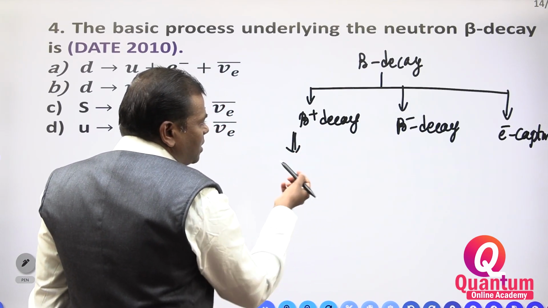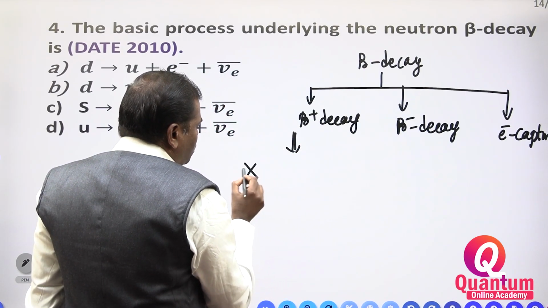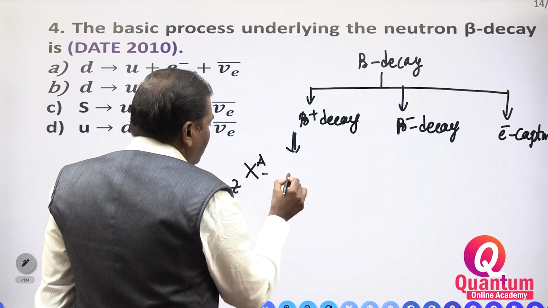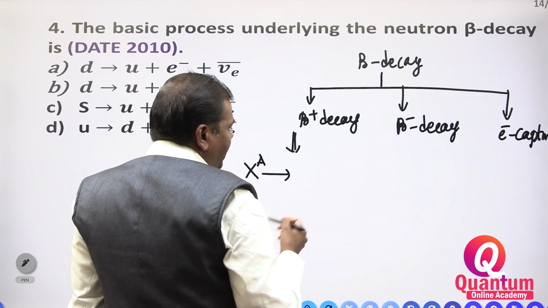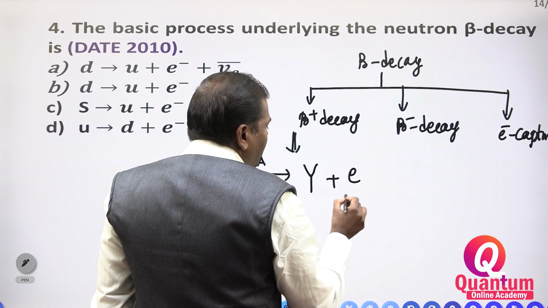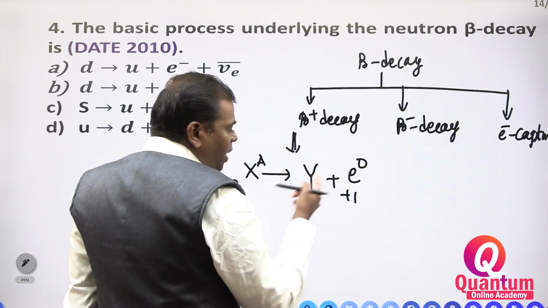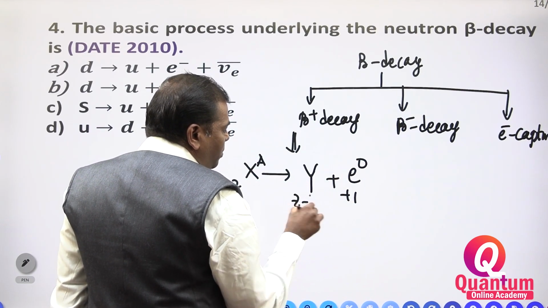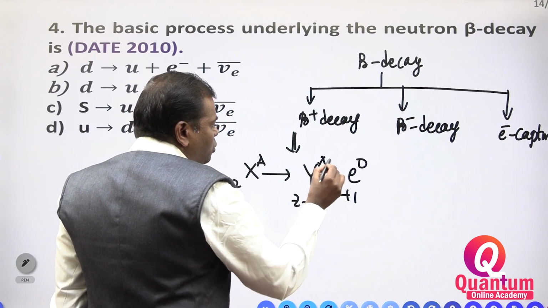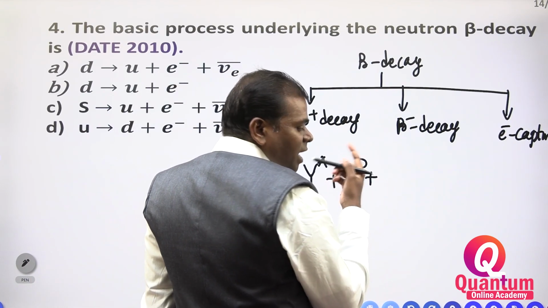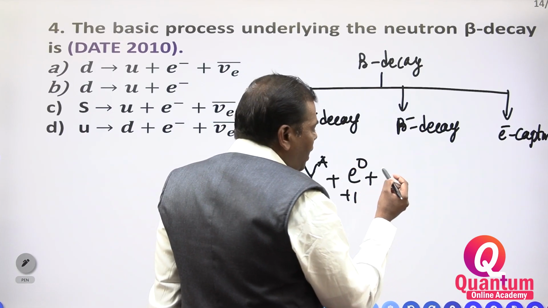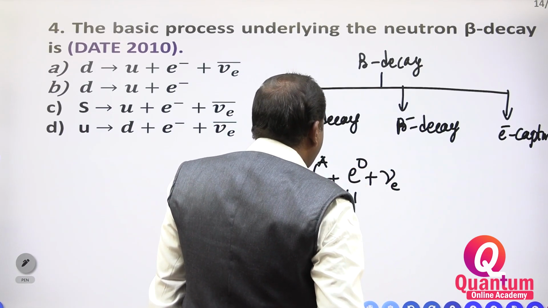Beta positive, positron decay: how do we write it? There is a parent element X with Z and A. The daughter is formed, and a positron comes out. If a positron comes out, then according to the stoichiometry it becomes Z minus 1, plus an electron neutrino.